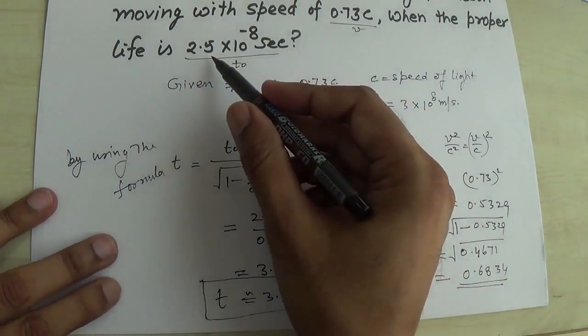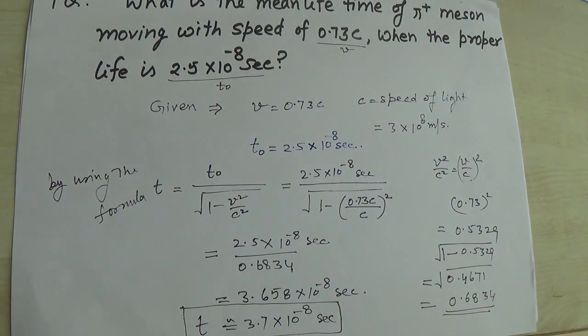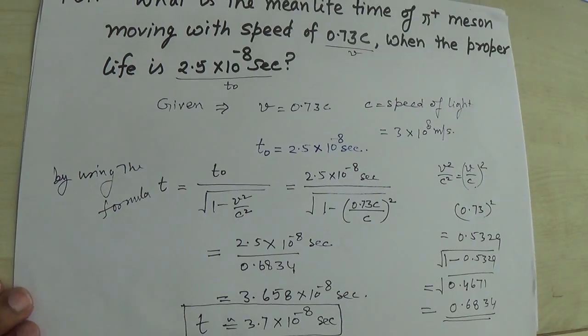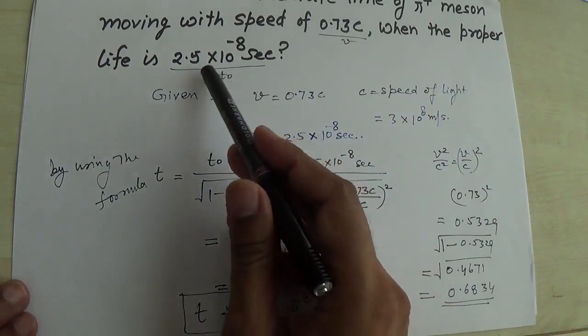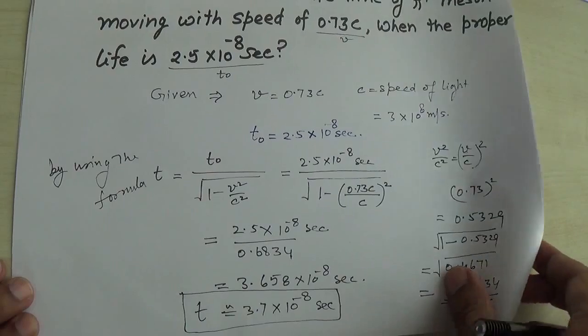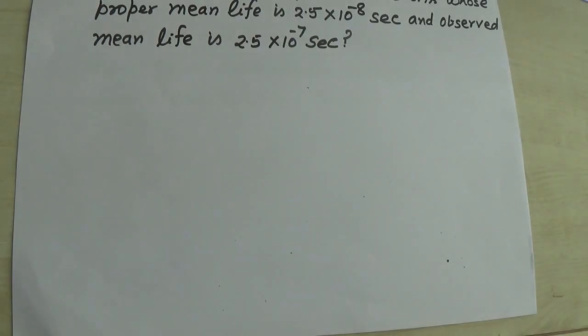Proper time is 2.5. So you can see here in this numerical problem that the observer, basically the scientist who is sitting in the lab, observes a lifetime longer as compared to the real time, that is the proper time for this meson particle. And now this second example you can see here.